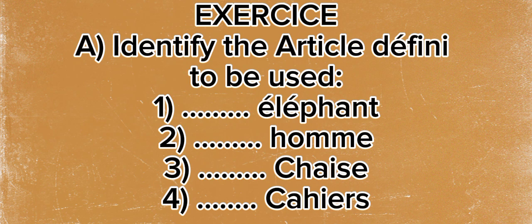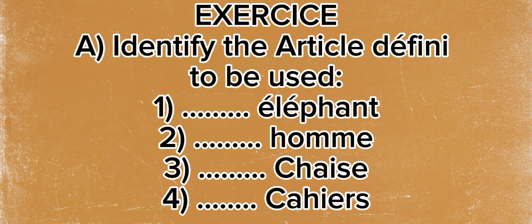The third, chaise. It is ending with an E and then it is starting with a consonant. So you can't use l'. You will use either le or la, and not les because it doesn't have an S at the end. So what should we use? Le or la. Remember the tips I gave.